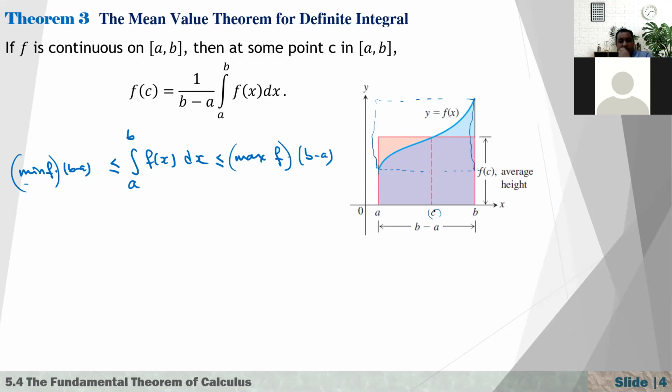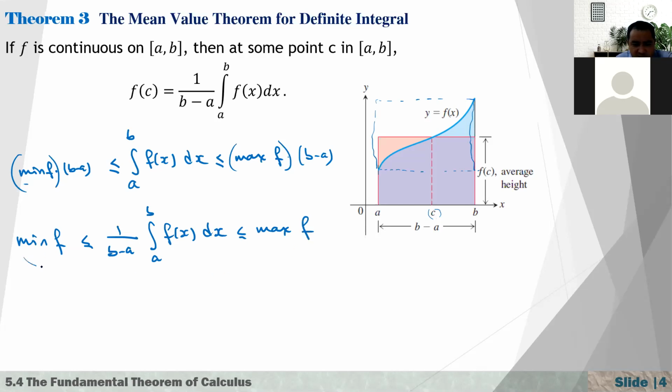Now here, a is not equal to b. We are not talking about a single point, because for a single point the integral is equal to 0. Now if you divide all sides by b minus a, what do we have? The minimum value of f is less than or equal to 1 over (b minus a) times the integral from a to b of f(x) dx, which is less than or equal to the maximum value of f.